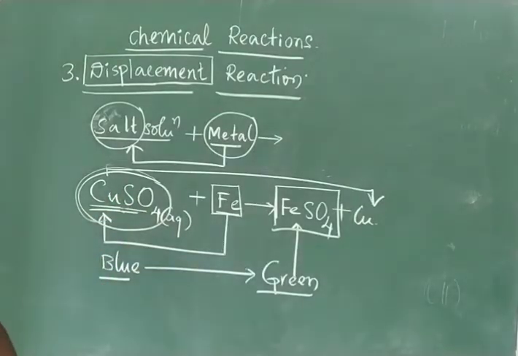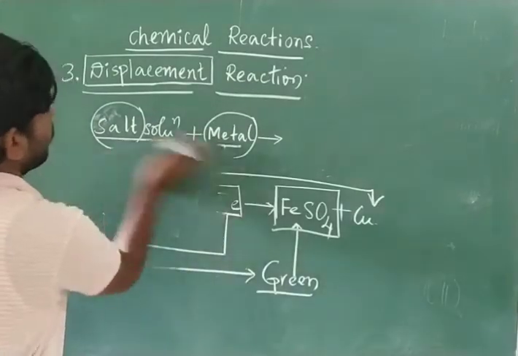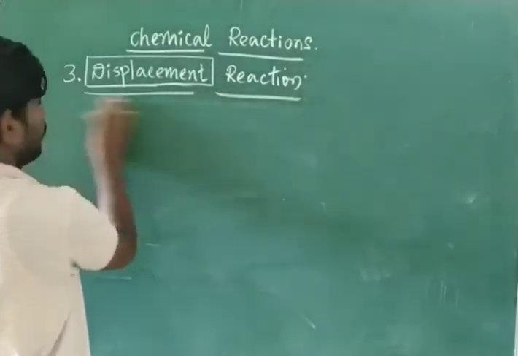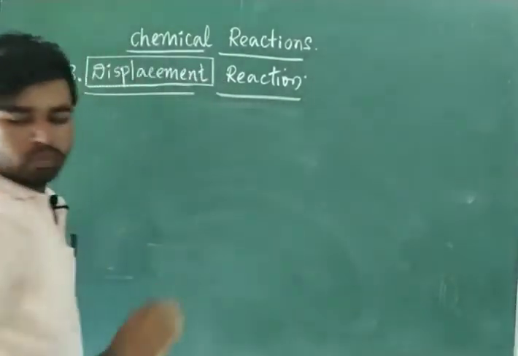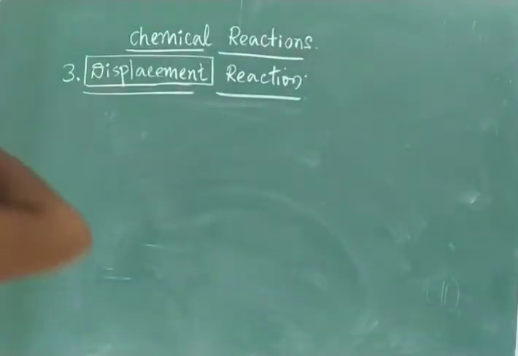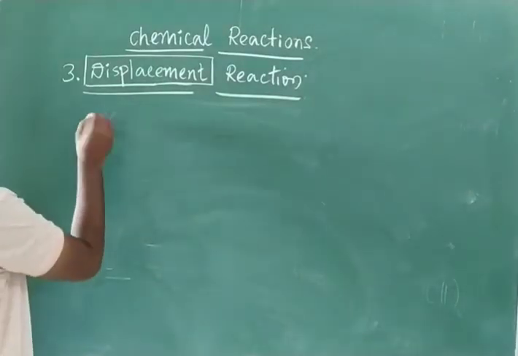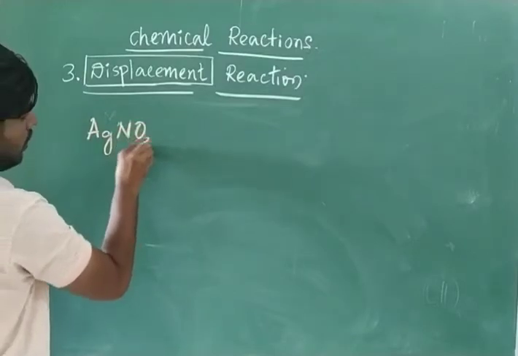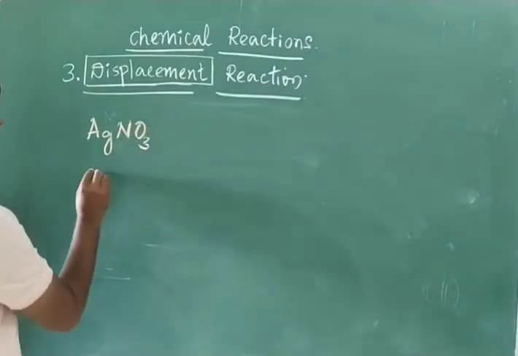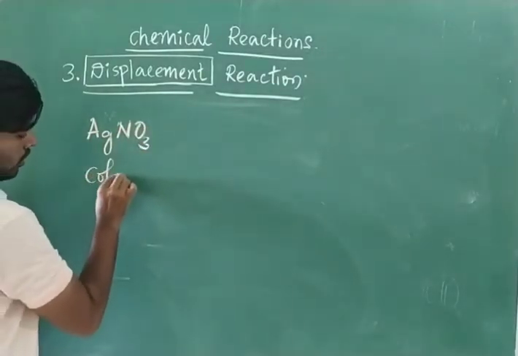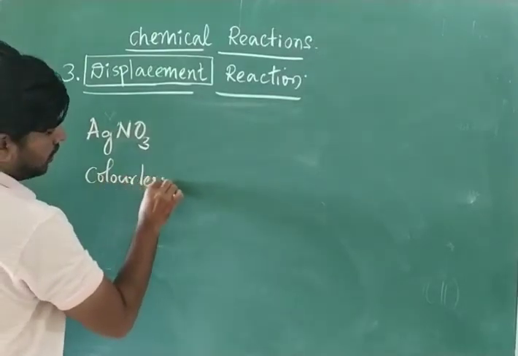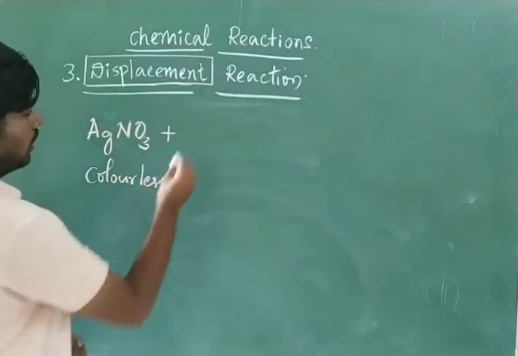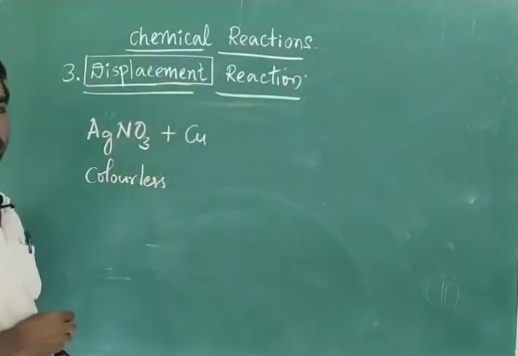One more example I will say. AgNO3, silver nitrate, which is colorless. Suppose you are adding copper.